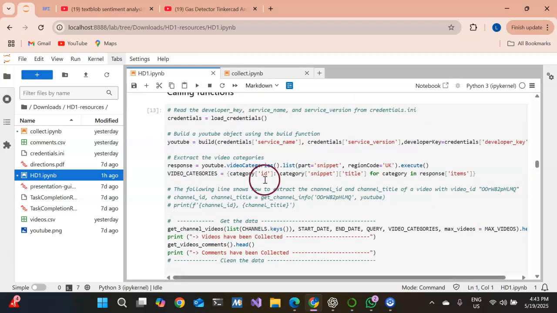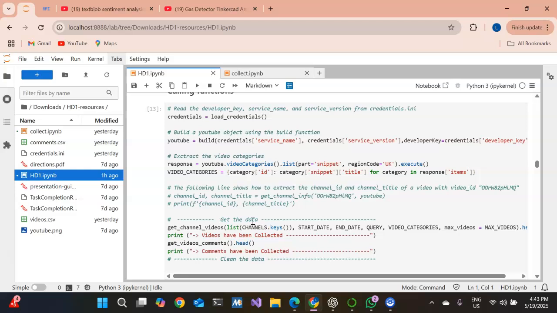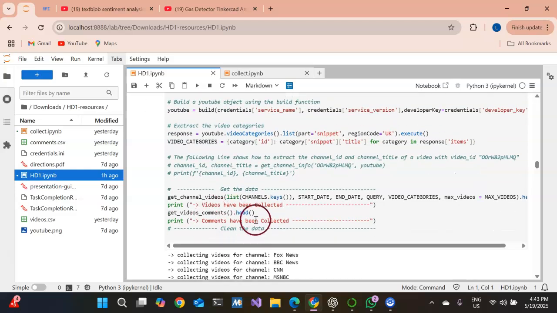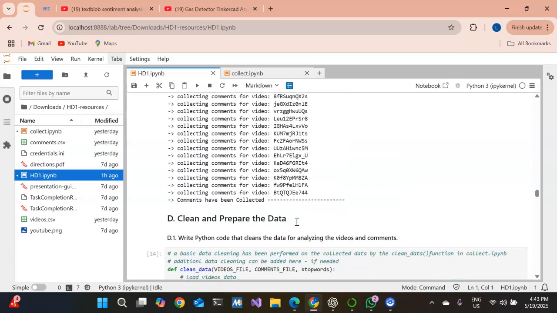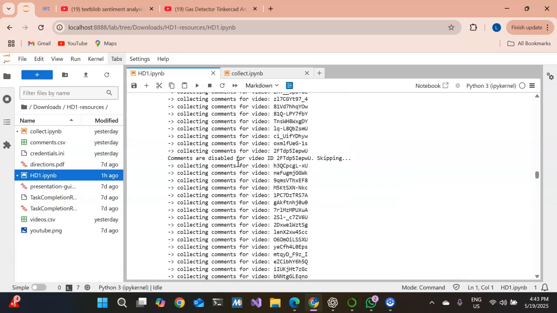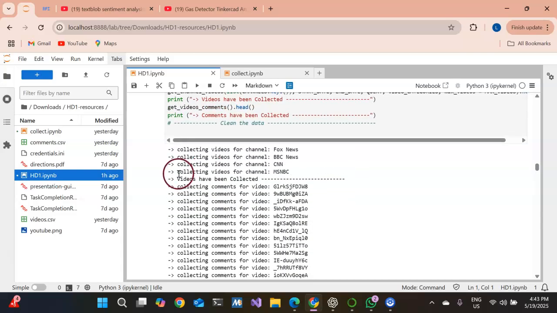Then in this block I have called all the functions, and here we can see the success messages, like comments have been collected and videos have been collected.